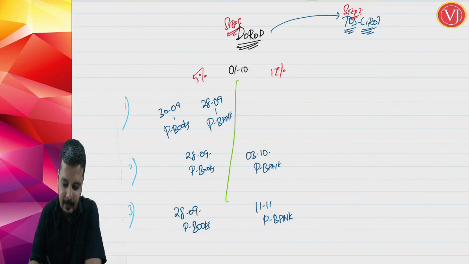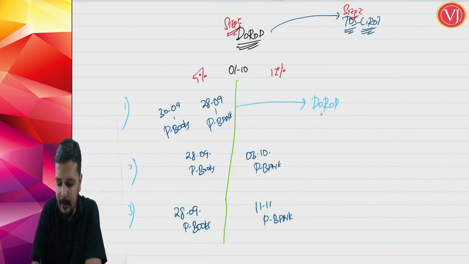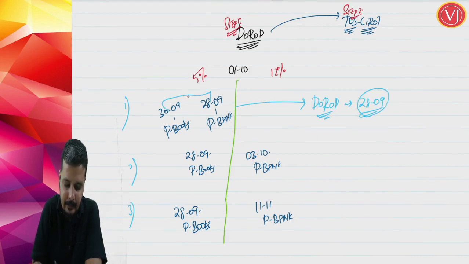Only this is the special scenario that they are talking about. Now, first is a normal scenario. First is a very normal scenario. So, date of receipt of payment will be whichever is earlier. Whichever is earlier is 28th of September. Even in the second case, it is a very normal scenario.